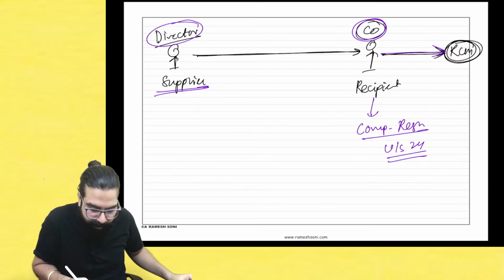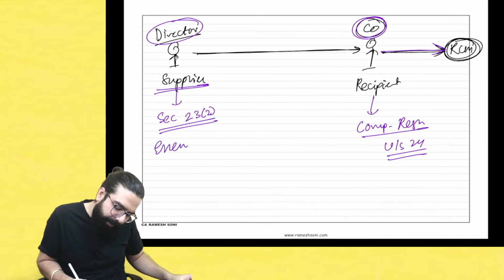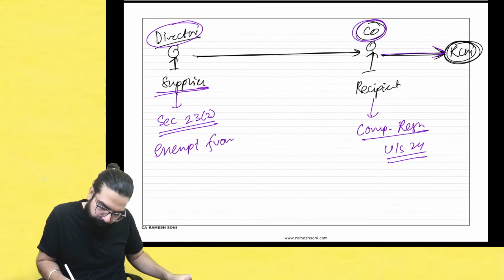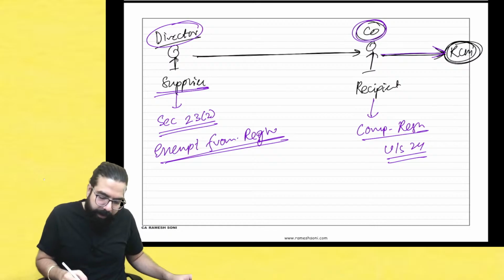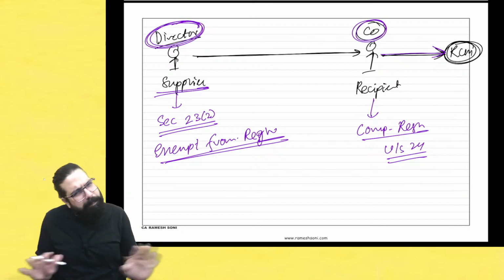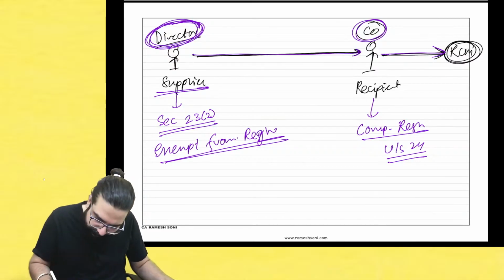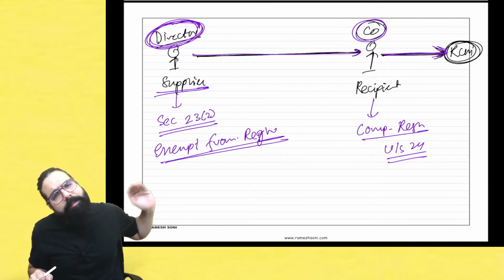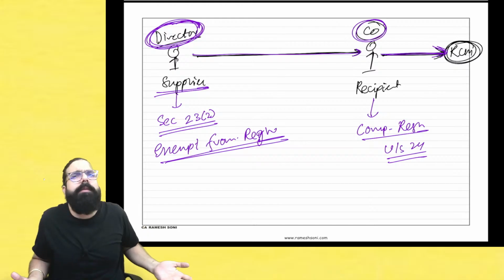Hence the government, using the power under section number 23(2), told you are exempt from registration. If you are a director, any supplies wherein the supplier gives services to a recipient and the recipient has to pay GST under RCM, then being the director, I never have to charge any GST.